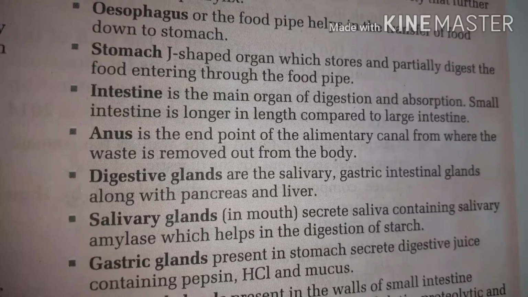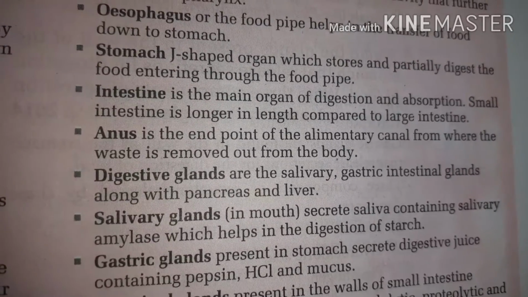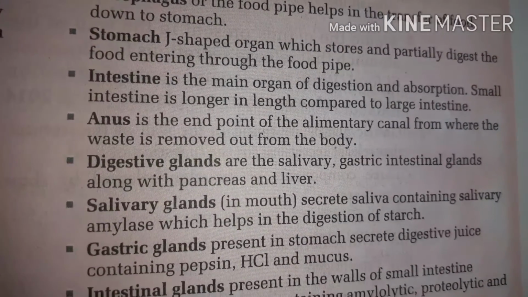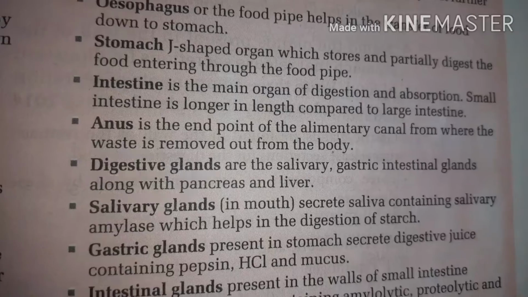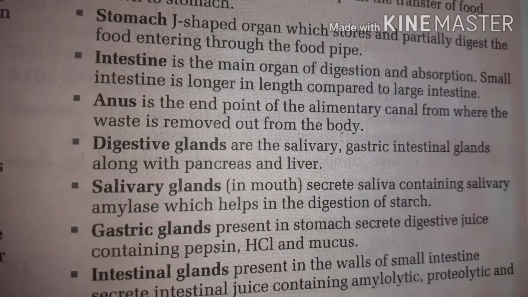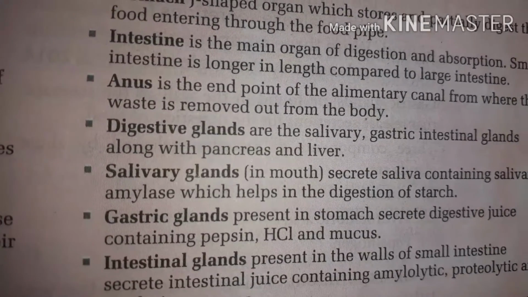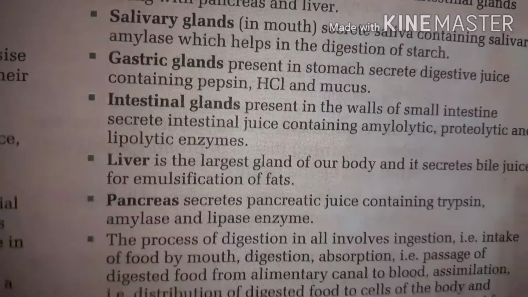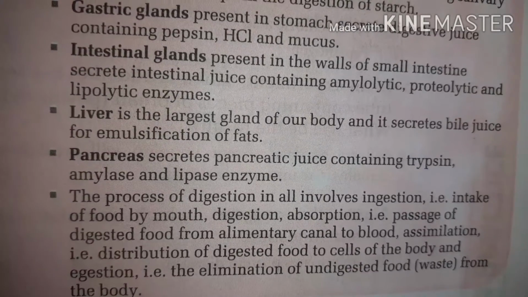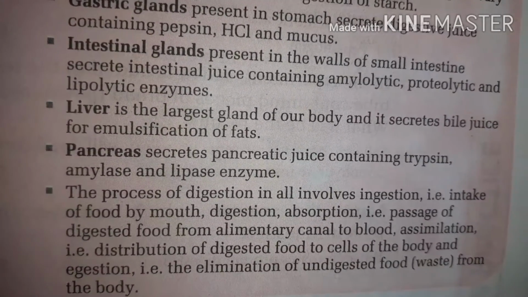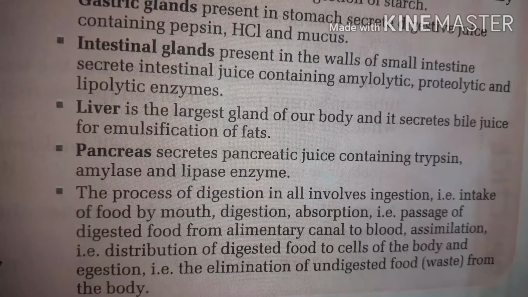Digestive glands are the salivary gland, gastric gland, along with the pancreas and liver. The salivary gland is in the mouth. It secretes saliva containing salivary amylase, which helps in digestion of starch. Gastric glands present in the stomach secrete digestive juice containing pepsin, HCl and mucus. The liver is the largest gland of our body and it secretes bile juice for emulsification of fats. The pancreas secretes pancreatic juice containing trypsin, amylase and lipase enzymes.